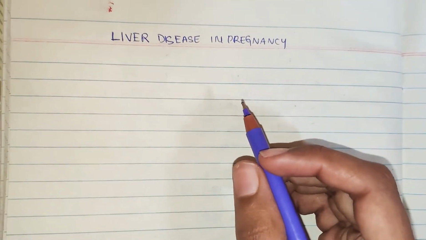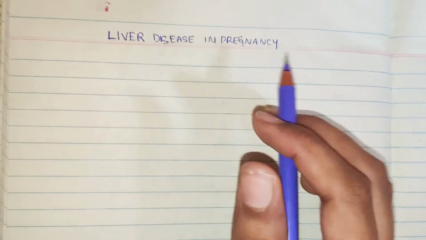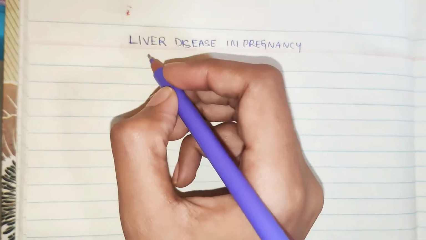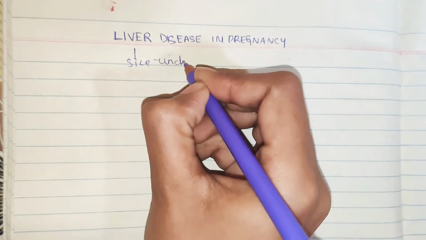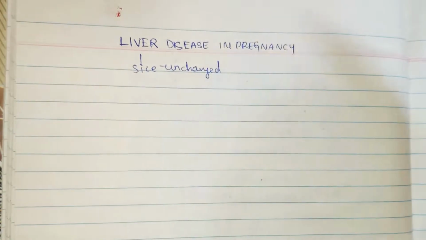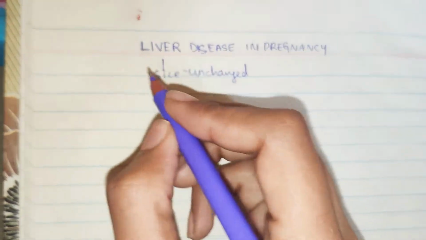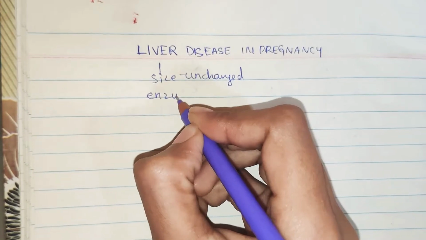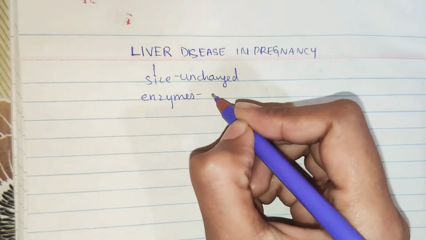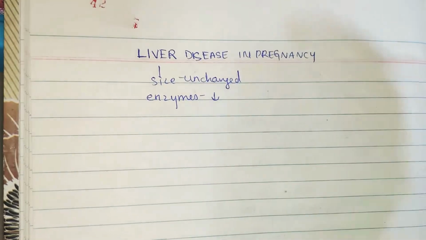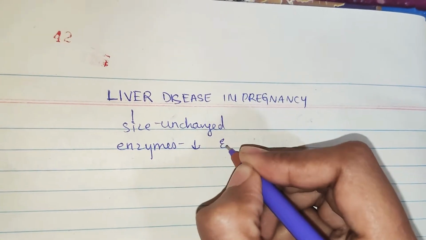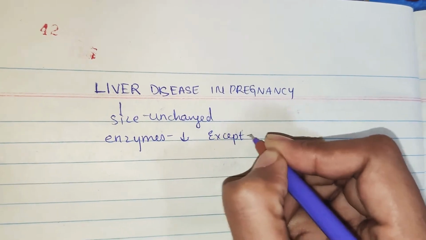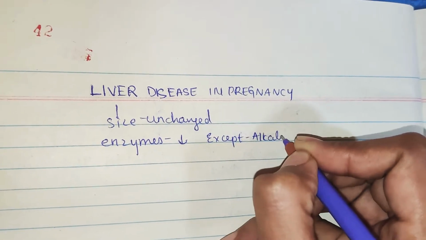In this video, we are going to discuss liver diseases in pregnancy. If you look at the liver in pregnancy, the size of the liver is unchanged. Coming to the enzymes of the liver, all of the enzymes are decreased, except one enzyme, that is alkaline phosphatase.